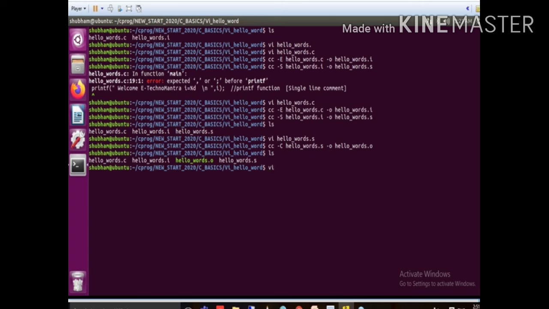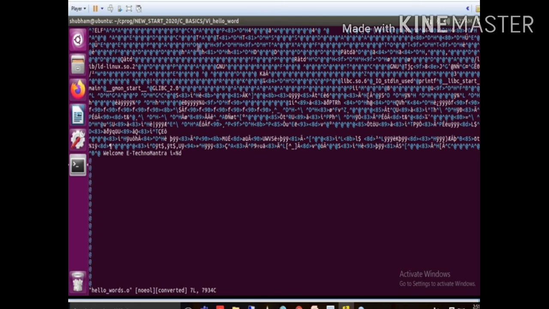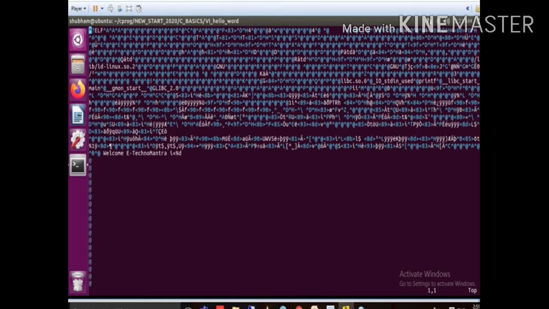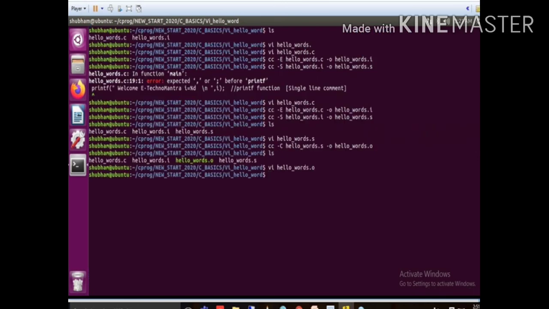If you open this file hello-world.o, here you can see all the opcode is present, like this is the string, all this is machine understandable language. We can't read it, we can't predict what it is converted to. So all this code is machine understandable code, that is, all opcode. So in the assembler stage, the code is converted into opcode. I think you are clear with this stage also. The assembler's responsibility is to convert the ASM code to the opcode. Now your code is ready.